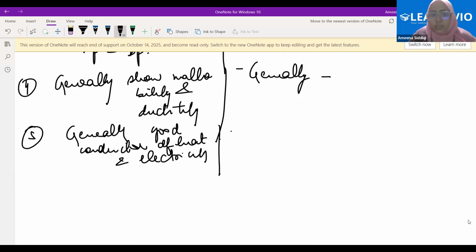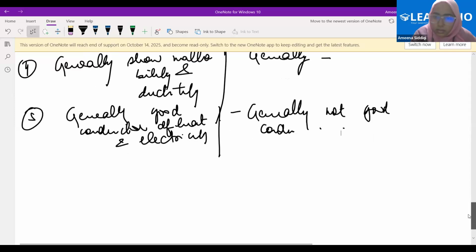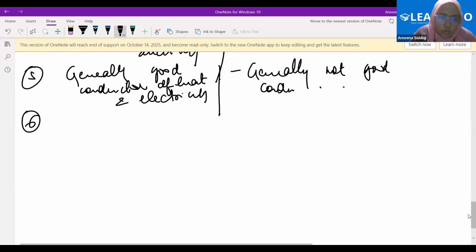You will not write that generally non-metals are insulators. No, you will not write insulators. You will just use the term not good conductors. The sixth point: lustrous and sonorous.